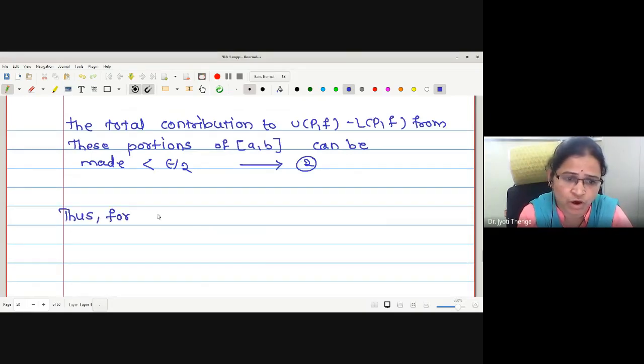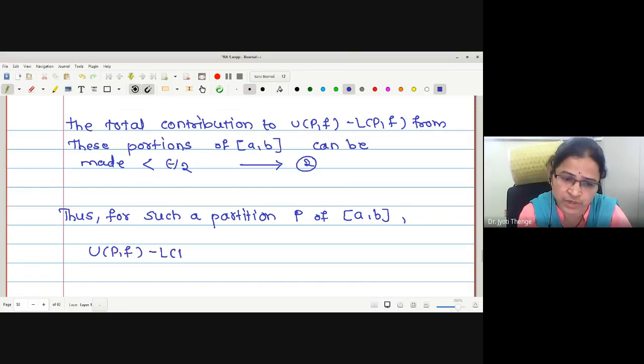Thus, for such a partition P of the closed interval [a, b], UPF minus LPF is less than epsilon by 2 from the p subintervals containing limit points, plus epsilon by 2 from the remaining subintervals.